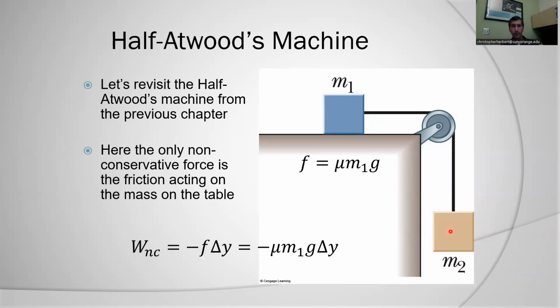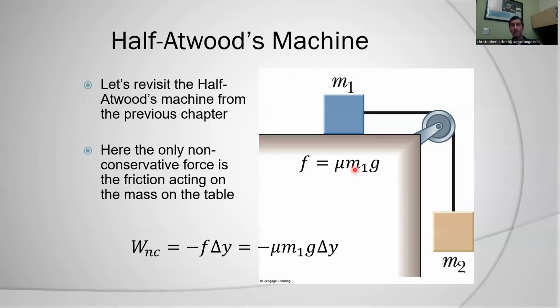So here, we have work being done by friction, and we're going to say that block M1 moves some distance, which is going to be the same as the movement of block M2. Block M2 is going to change its height by delta y, so that's the same distance that we slide block M1 across the table.